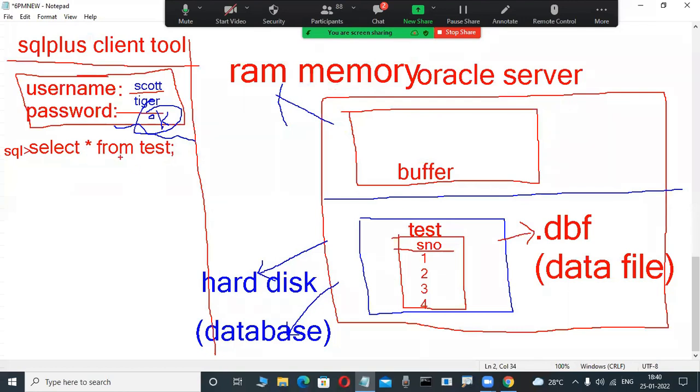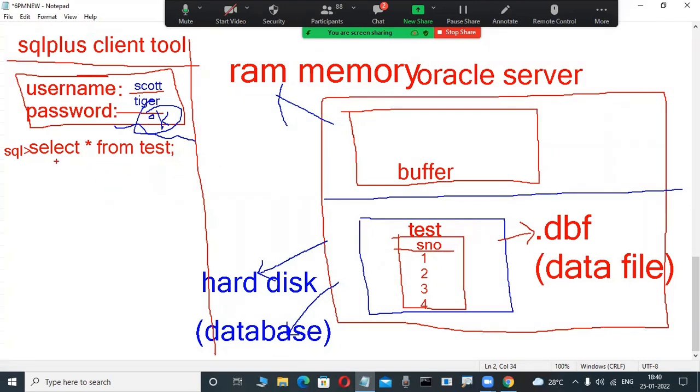These are the languages we are learning. Now check it out, it is an SQL language command. Whenever I type a command like select star from table name, we might think this tool directly interacts with the hard disk where the table is available, identifies the table, and the table is retrieved directly from the server and displayed in this tool. We are thinking that, but that is not possible.